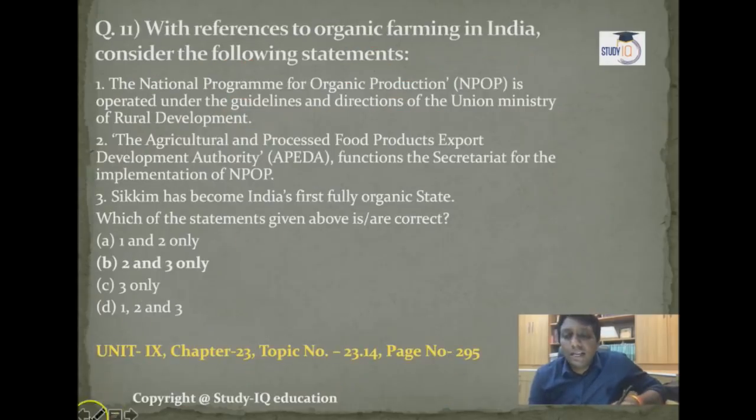Now we go into the 11th question, which is the last of this year, guys. With reference to organic farming in India, consider the following statements. 1. The National Programme for Organic Production is operated under the guidelines and direction of the Union Ministry of Rural Development. Absolutely wrong. This NPOP is totally under the Ministry of Commerce. So this statement is totally wrong.